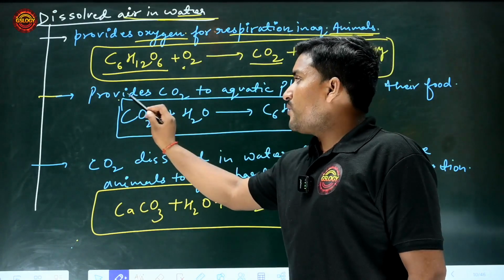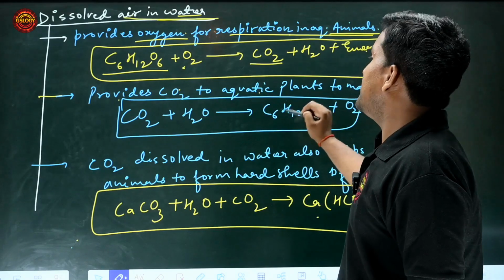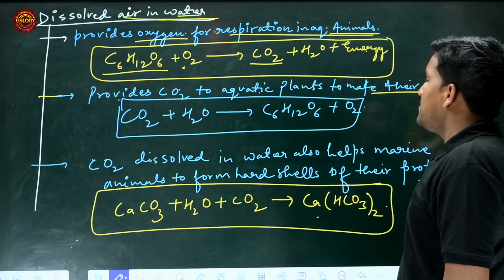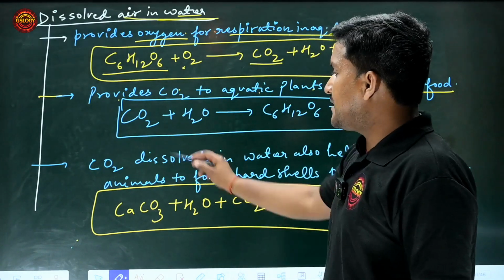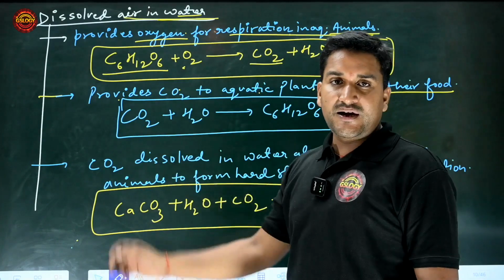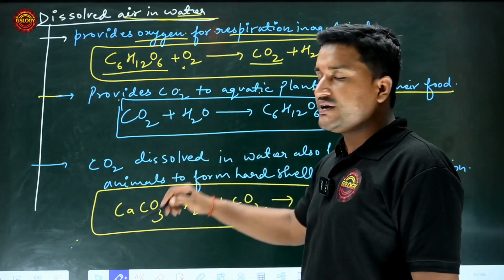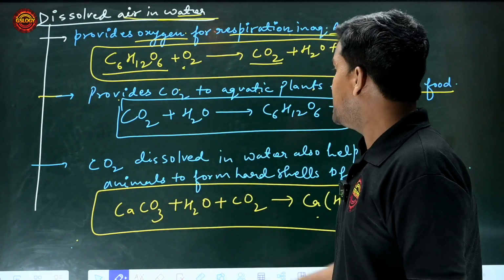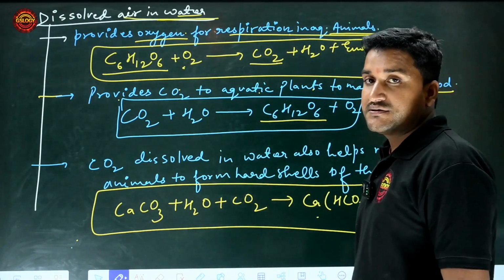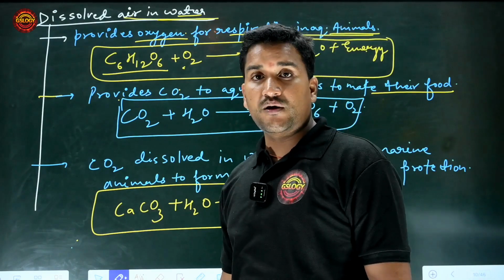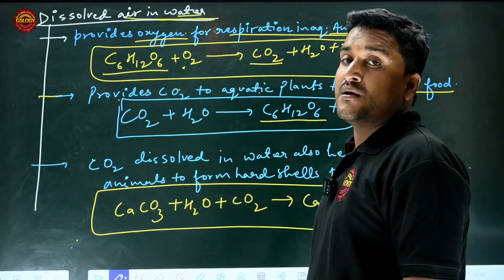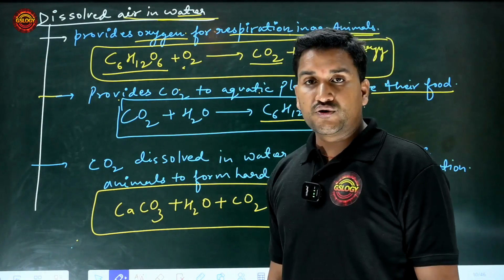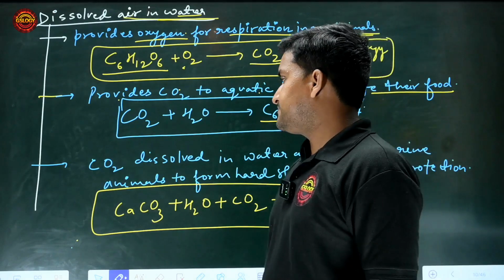Next point, it provides carbon dioxide to aquatic plants to make their food by the process of photosynthesis. When carbon dioxide mixes with water in the presence of chlorophyll, it forms C6H12O6, the formula of glucose, and oxygen is a byproduct of the photosynthesis process.